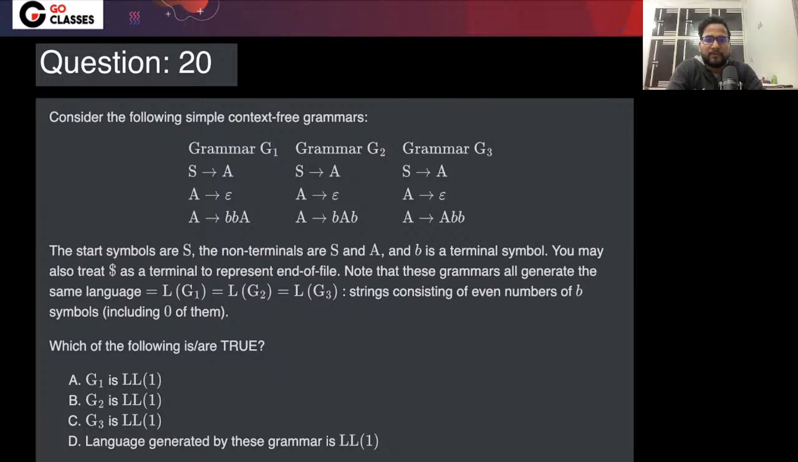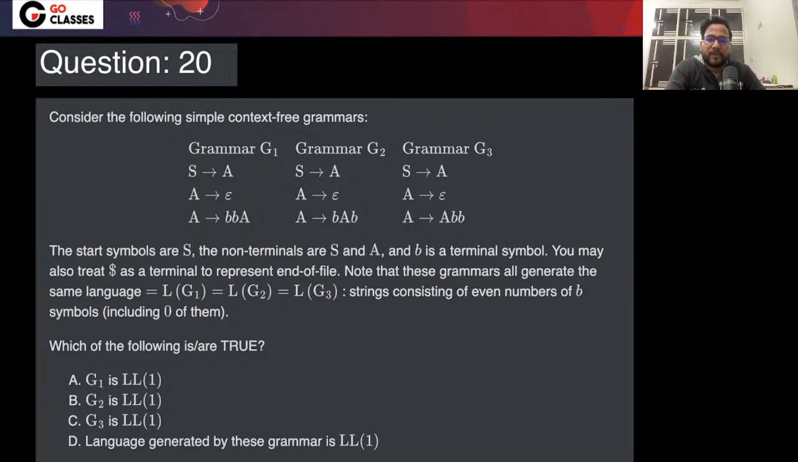Okay, so let me first check your answer. You are saying A only. Okay, let's just see what the real answer is. So yes, A and D were the answers. Maybe this particular option was a little tricky: the language generated by these grammars is LL1. Okay, so let me first tell you about the grammar and then I will tell you about the language.